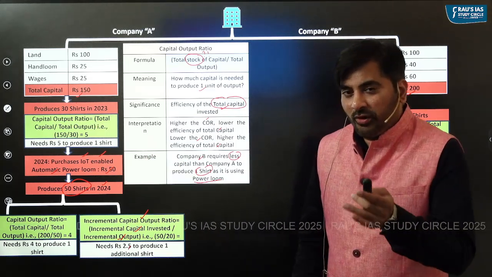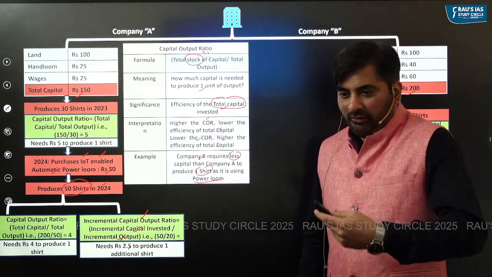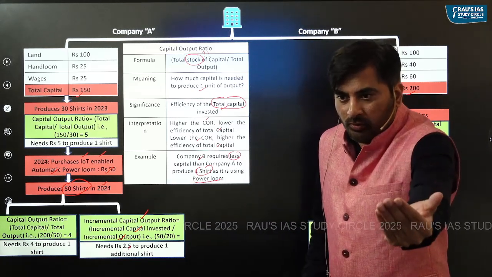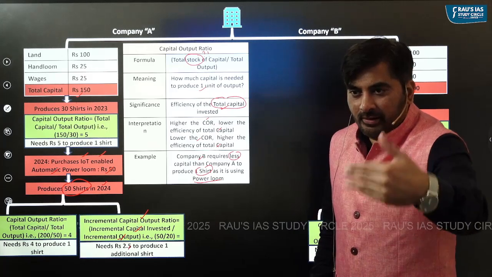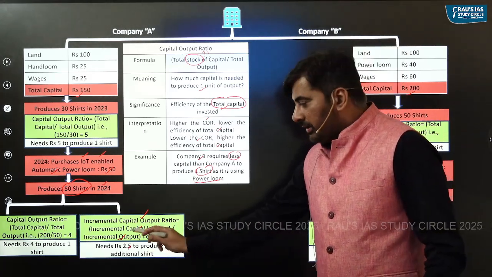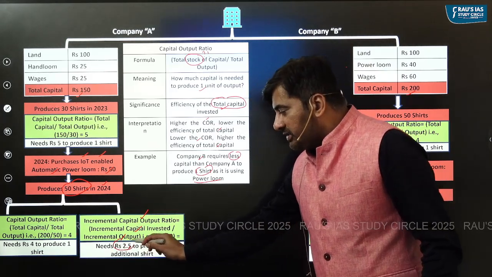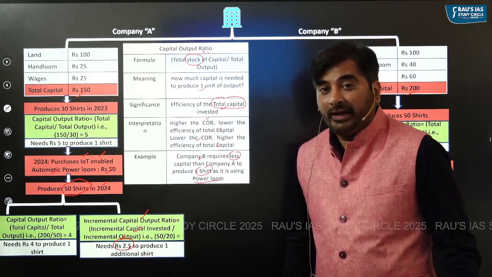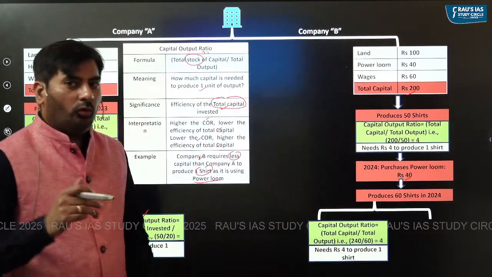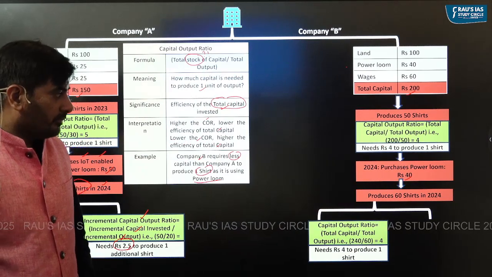So what is this 2.5? 2.5 means henceforth, if you want to increase its output by one additional shirt, the company needs an investment of just 2.5.